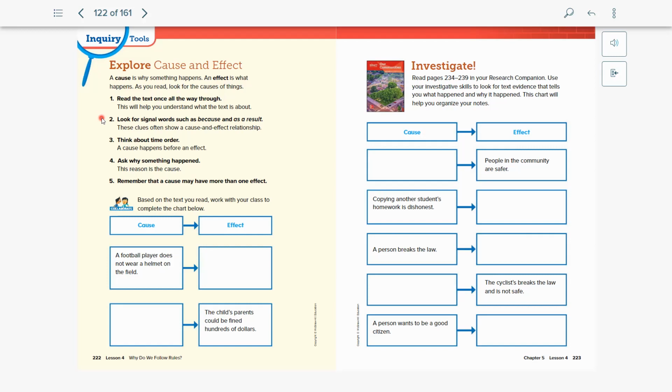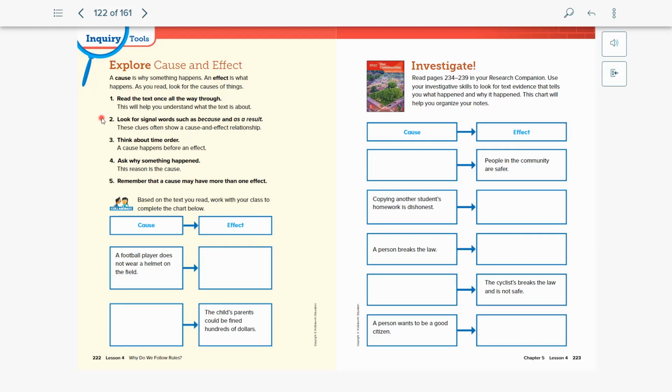For our second one, we see that copying another student's homework is dishonest. That's a cause. So what could the effect of that be? Using our reading, we're going to find out. Then we have another cause, a person breaks the law. What could a possible effect of that be? I want you to start thinking about it now. And then as we're going through the text, you can go ahead and fill that in.